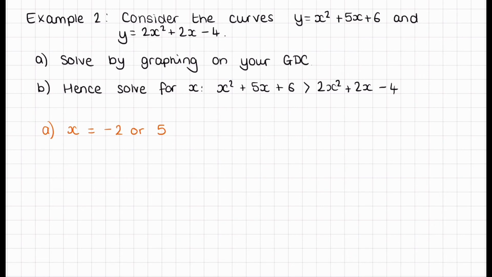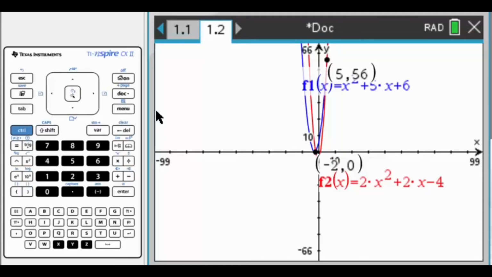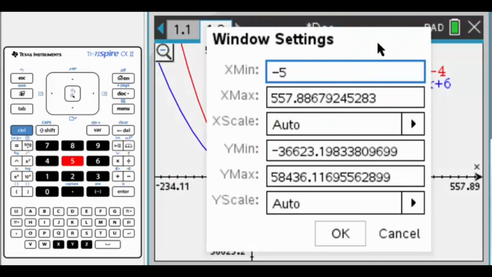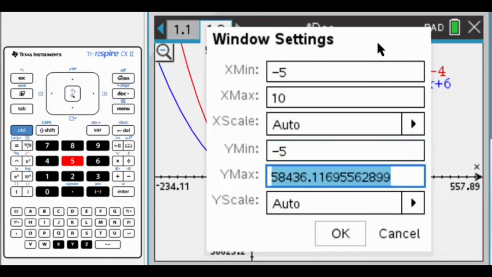Now when we're looking at this part B, it wants us to solve for x when x squared plus 5x plus 6 is greater than 2x squared plus 2x minus 4. So what I'm going to do here is zoom back into the graph, and change the window settings to fit the graphs a little bit nicer. I'm going to make my x minimum negative 5. We know at the moment it intersects at negative 2. For the maximum, it next intersects at 5, so I'm going to make that 10. Our y minimum, let's go with negative 5 as well. For our maximum, we knew the y coordinate was 56 where it crossed, so I'm just going to put 60.